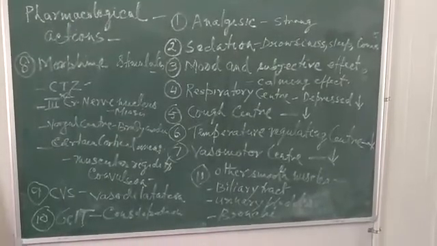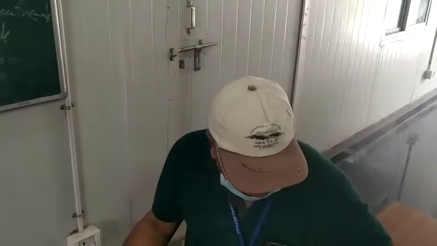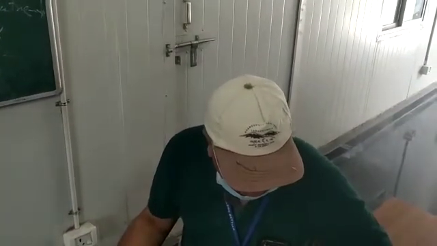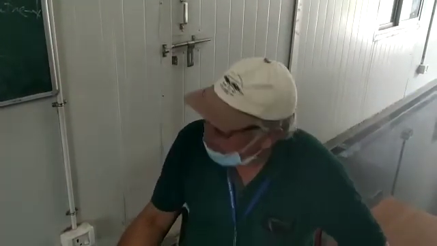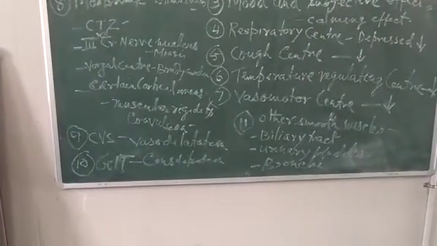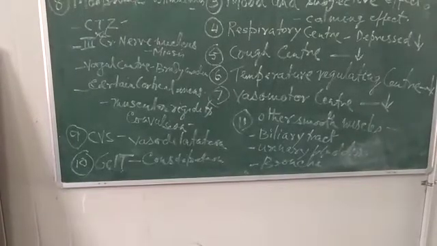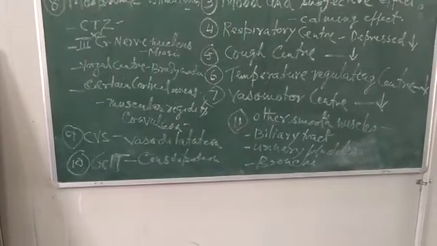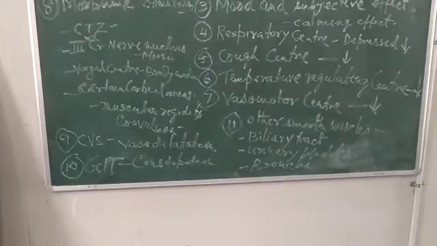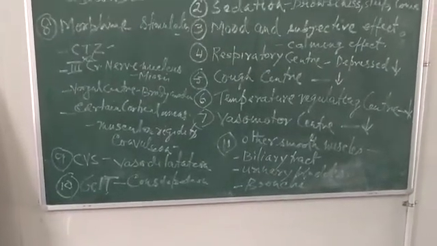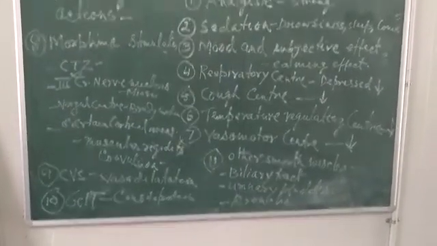Then on the GIT, morphine causes spasm in the biliary tract. In the urinary bladder there is also spasm, and the tone of both detrusor and sphincter muscles is increased, so there is difficulty in micturition.